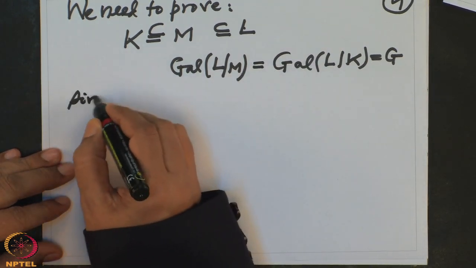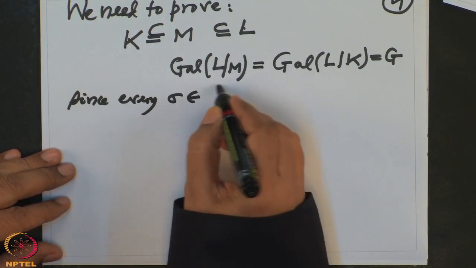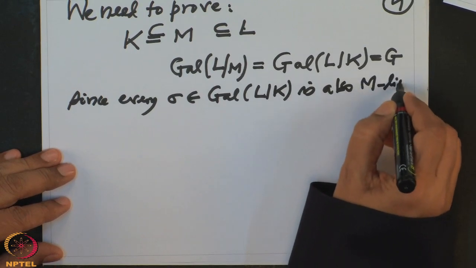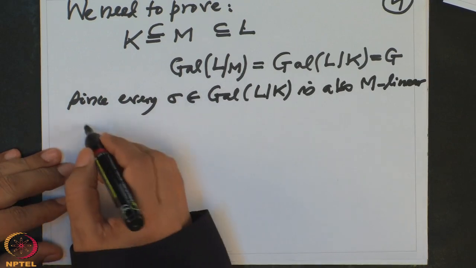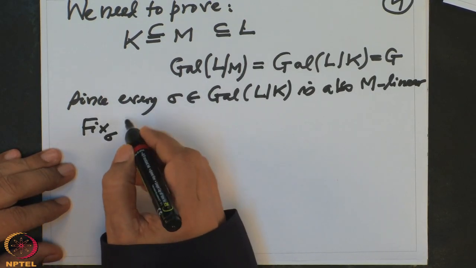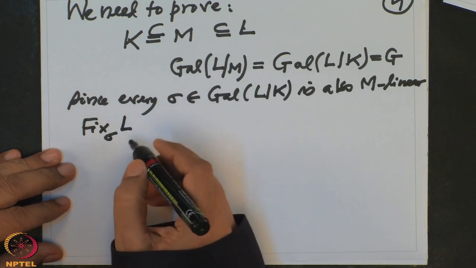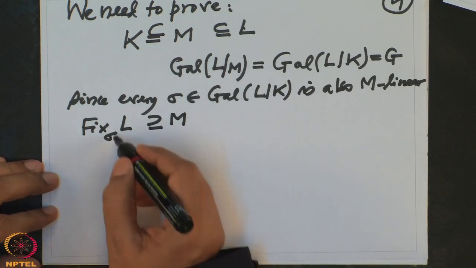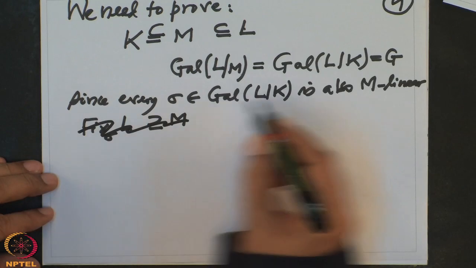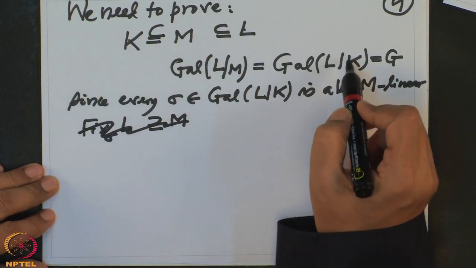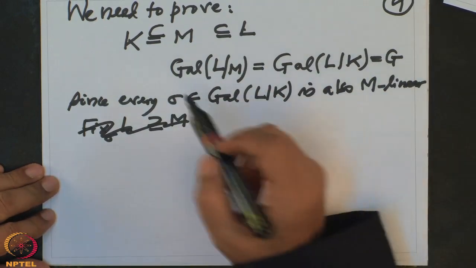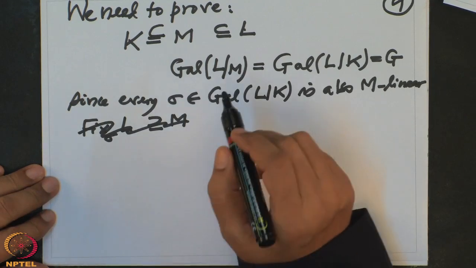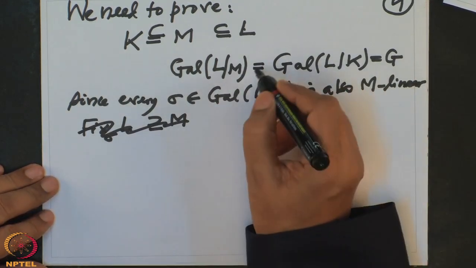So since every sigma in Gal(L/K) is also M-linear, because it fixes M, it is M-linear: every element of the Galois group fixes M, because that is the definition of the fixed points of the G action on L. Therefore this equality is clear.